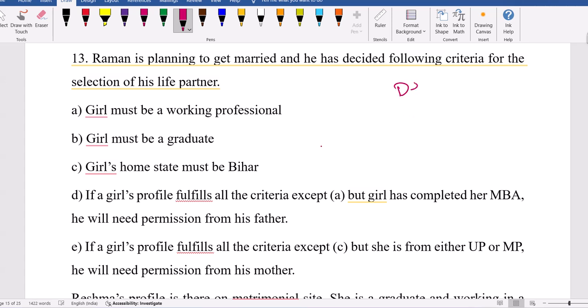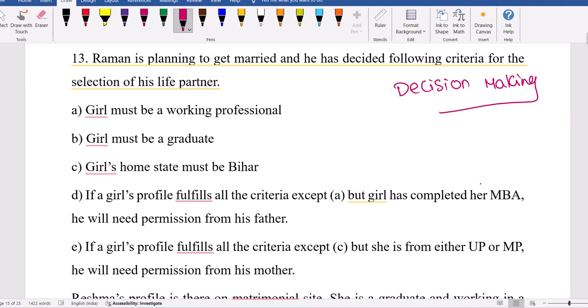So boys, I think this is for you. Raman is planning to get married and he has some criteria like this. Girl must be a working professional. Girl must be a graduate. Girl's home state must be Bihar. Fine, we'll ask Assam, no? Oh, now everything is satisfied except A. Then girl must complete her MBA and he'll need father's permission to marry.